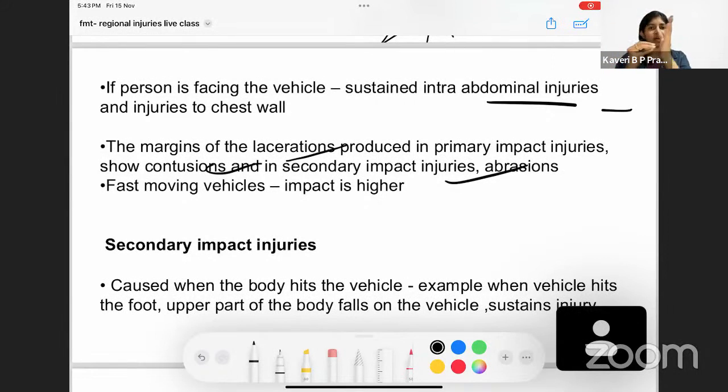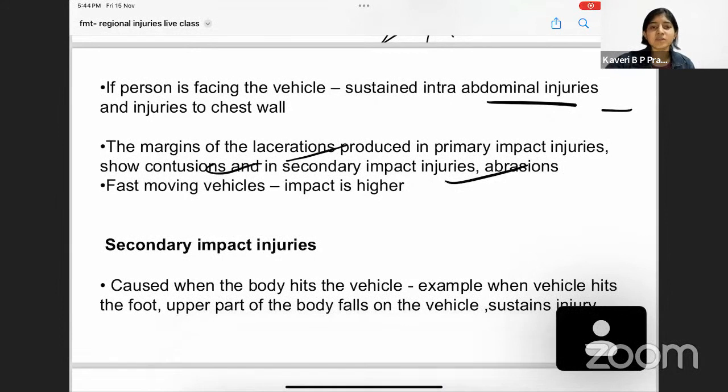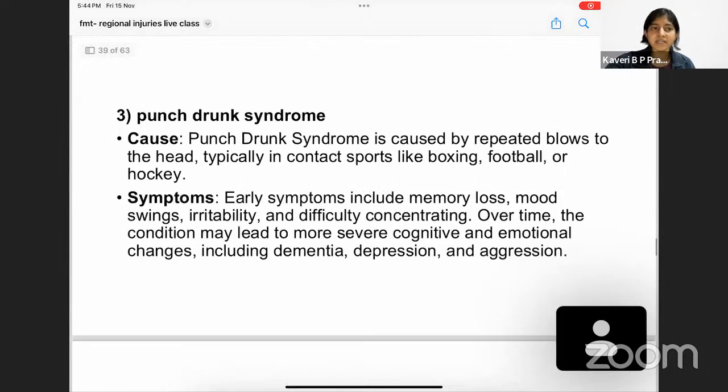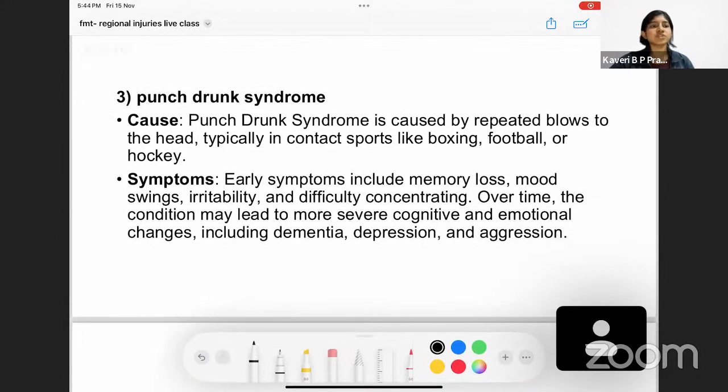The person is hit by the vehicle, that is the primary impact injury. Now he goes and falls on top of the vehicle. He goes in the air like this, try to imagine whatever you typically see in a movie. He goes and falls on the vehicle. The injuries that he sustained as a result of the fall on the vehicle are a secondary impact injury, because they are not caused by the impact. They are caused when he falls on the vehicle later. So whichever part of the body comes in contact with the vehicle when he falls is injured. Got it?